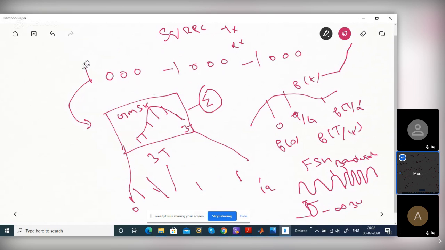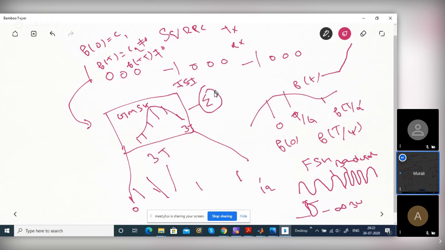This f of 0 is some constant, C1, say. F of t is C2. It is not equal to 0. Right? F of minus t is also not equal to 0. So there is ISI actually. We introduce ISI deliberately, right? To save bandwidth, we introduce ISI.